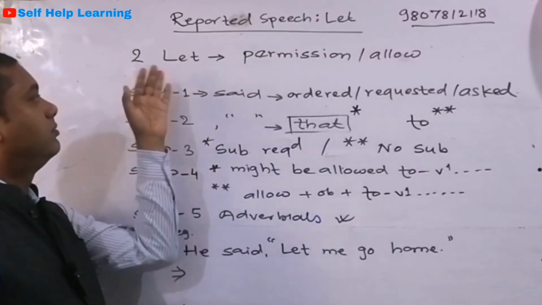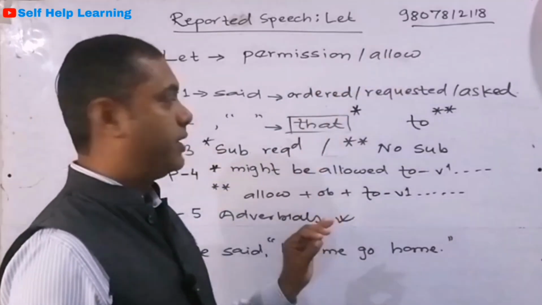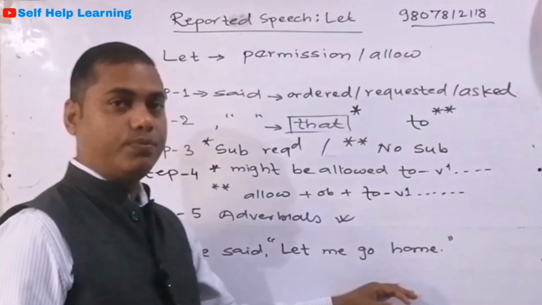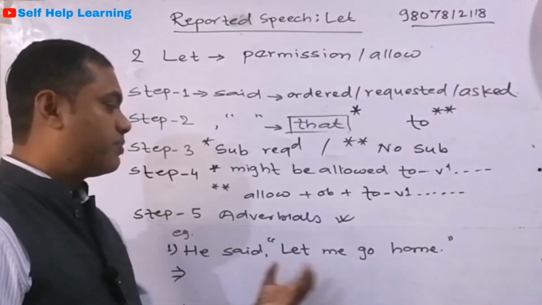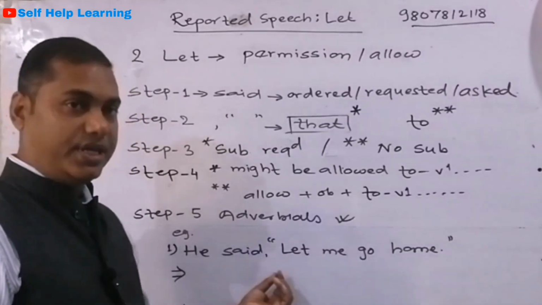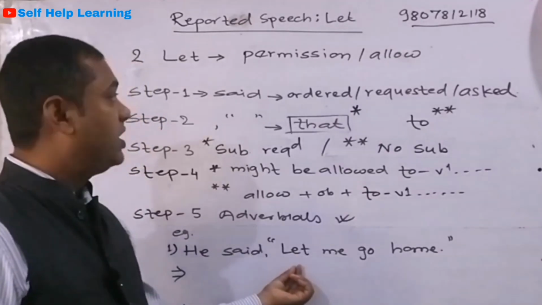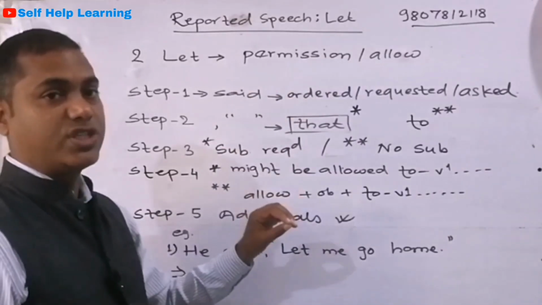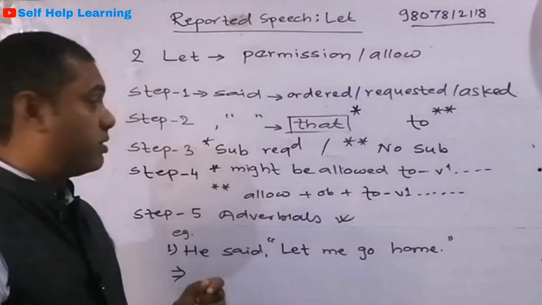Next, let gives the meaning of permission or allowing somebody to do something. Okay, so in this, for example, he said let me go home. So he wants permission from somebody to go home, or he wants somebody to allow him to go home. So this let gives the meaning of permission, asking for permission. Got it? So in this situation, what may be the 5 steps trick? Let us talk about that.